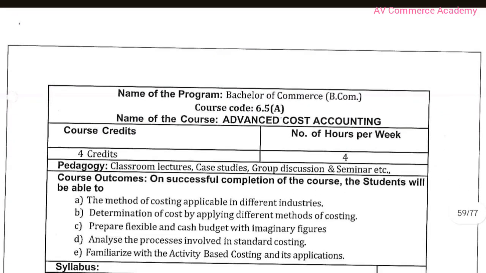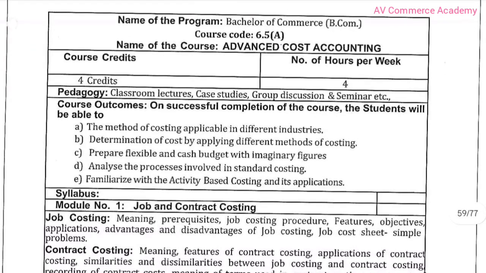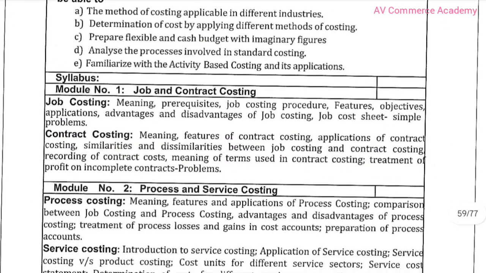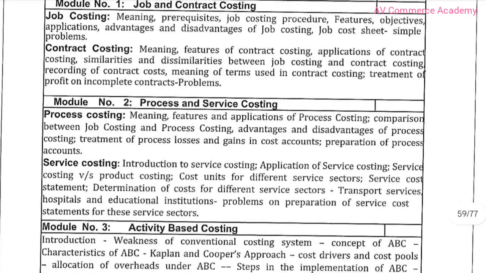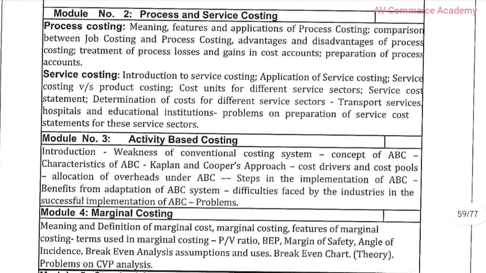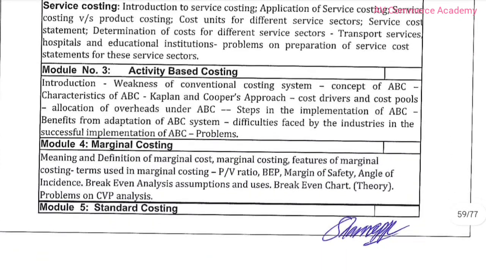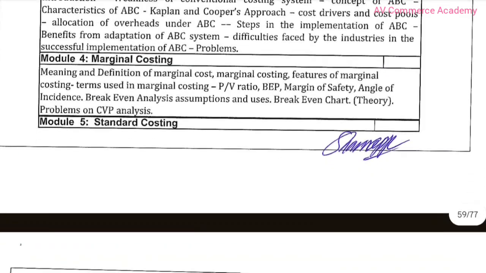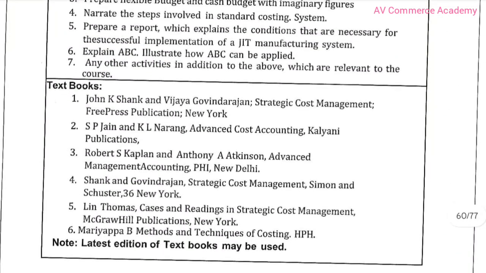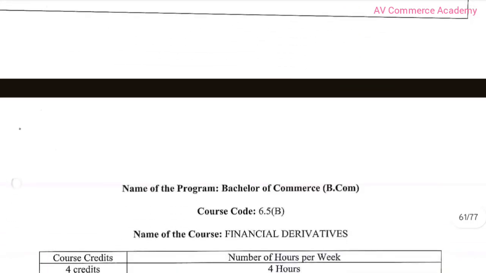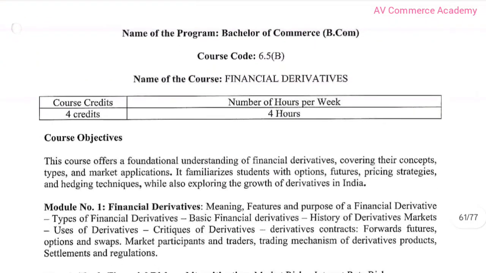And next one, it is advanced cost accounting. First chapter, it is job and contract costing. And second chapter, it is process and service costing. Third one, it is activity based costing and managerial costing. And fifth one is standard costing. And here is skill development, and here also reference books.